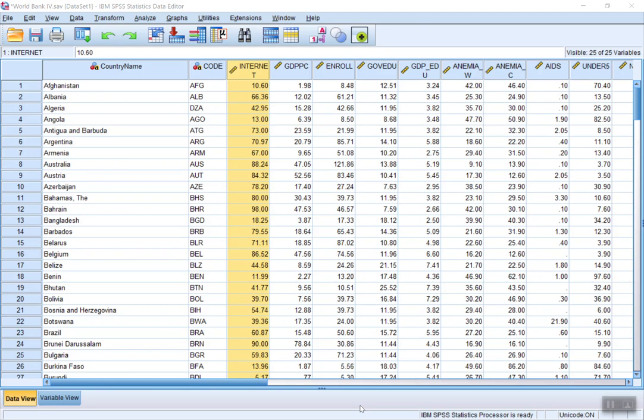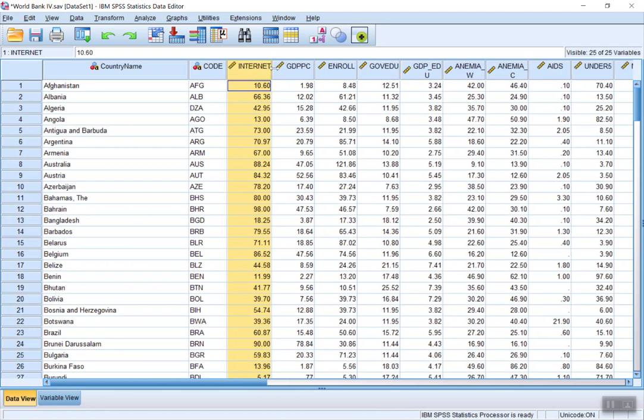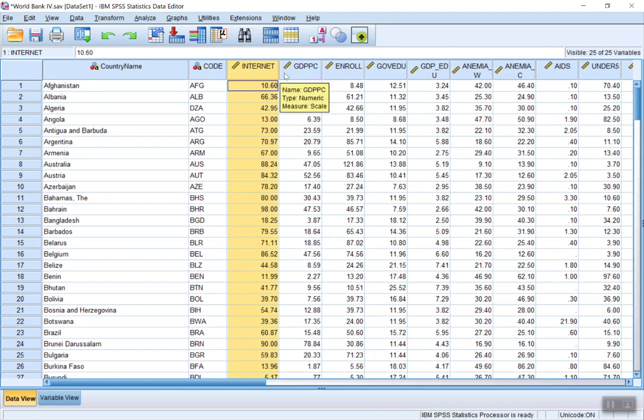So here we have World Bank data. It's data for 188 countries that includes a surrogate for technology, internet percentage. I think we've seen this data before.